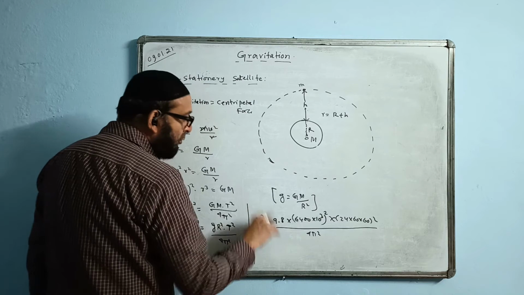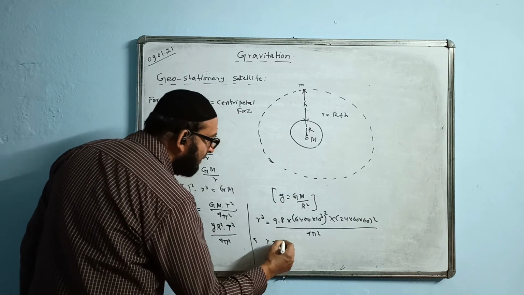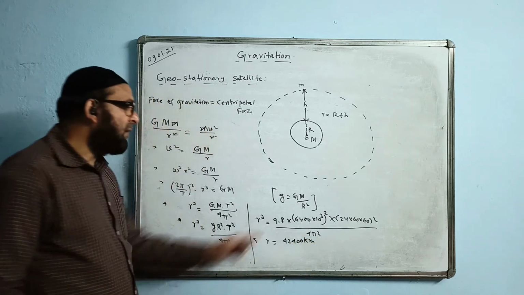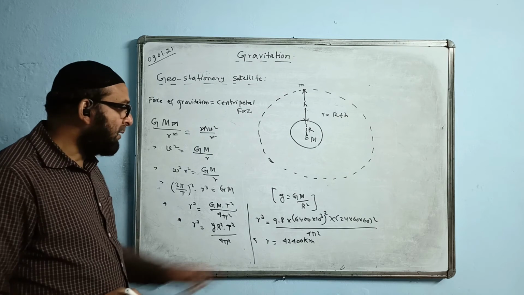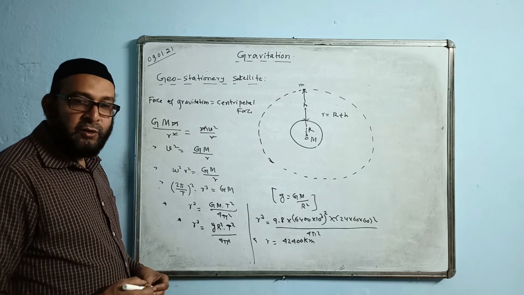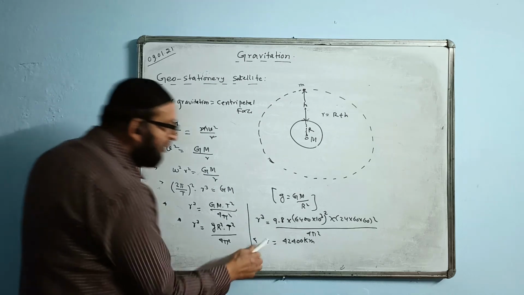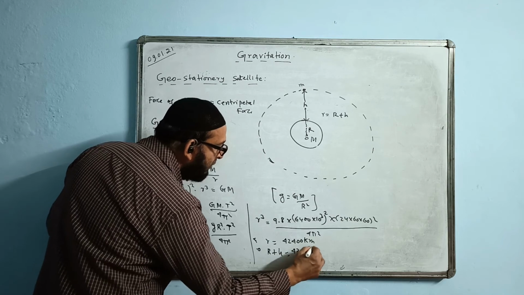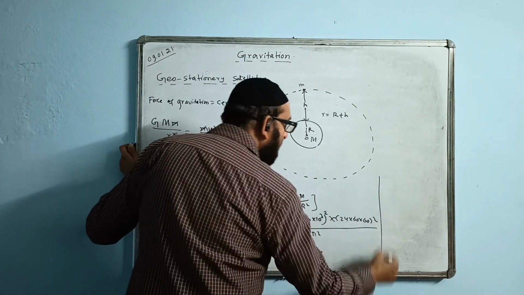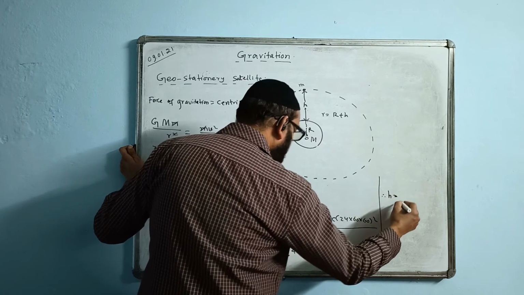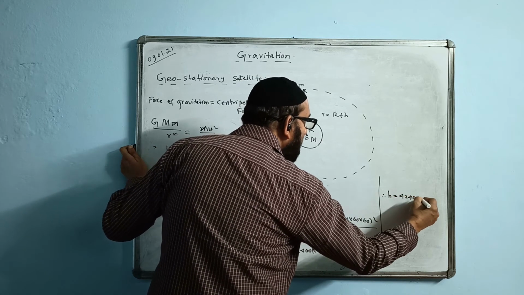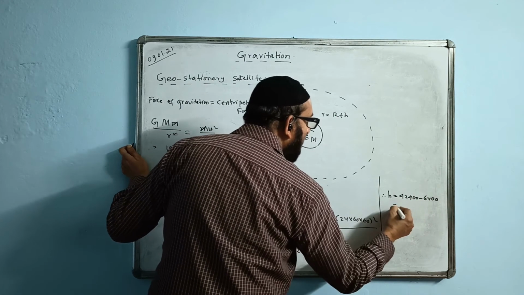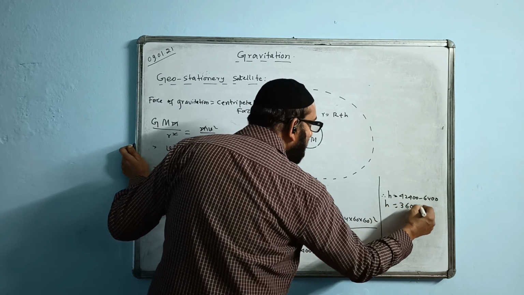Whatever answer comes, we take the cube root of that answer. When you take the cube root of that answer, 42400 kilometer will come. Just now the answer will come in meter, but we can change it to kilometer. The answer will come this one, 42400 kilometer. And later on, now I write r value, I write R plus h is equal to 42400 kilometer. Therefore, h is equal to 42400 kilometer minus capital R. Capital R value we have 6400 kilometer. When you subtract, the answer will become 36,000 kilometers.